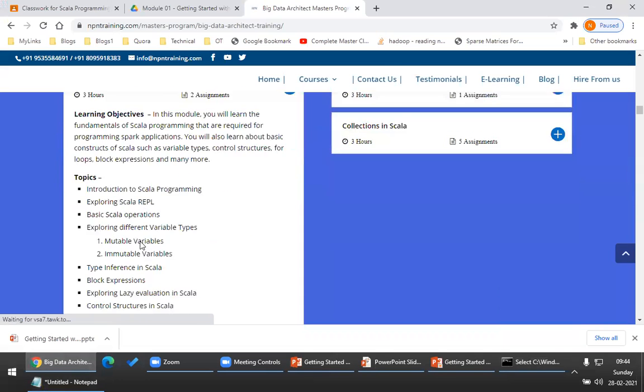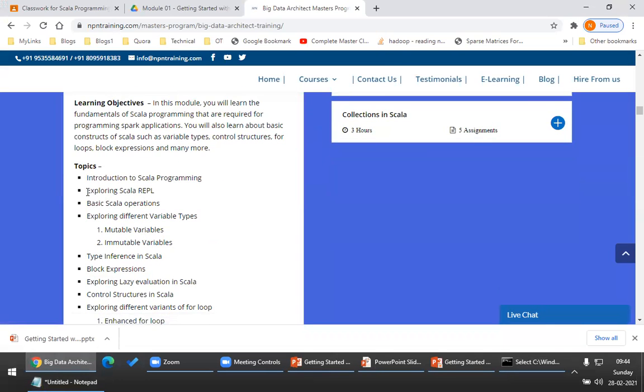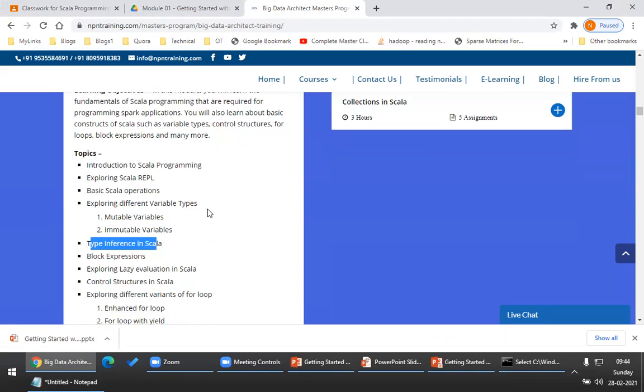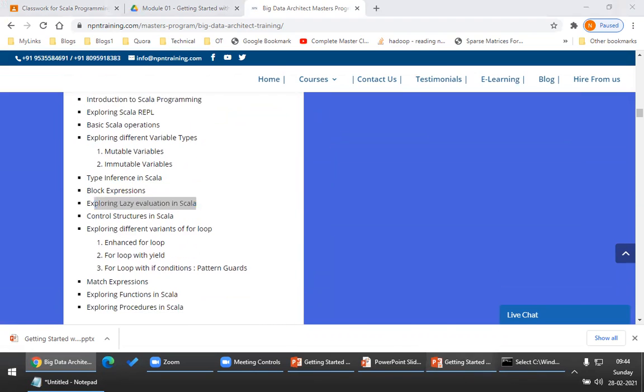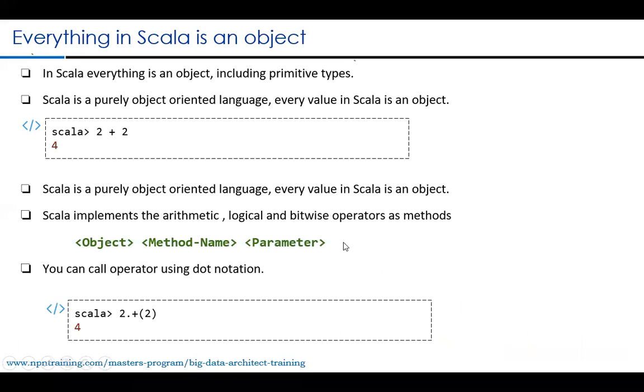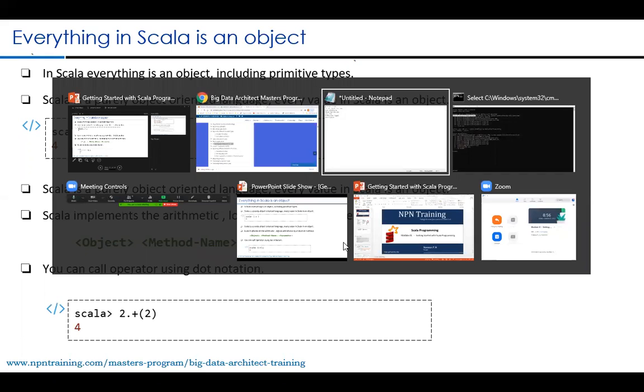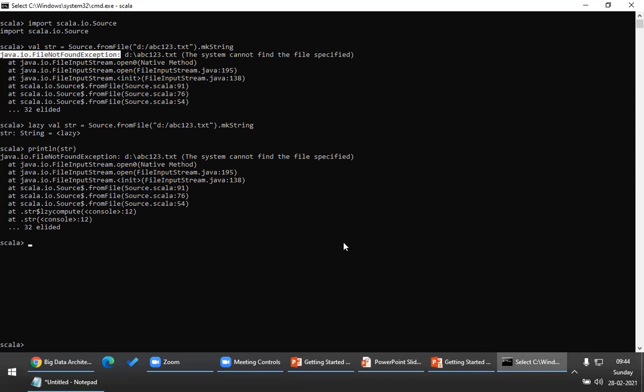So let's get in now. I think we have seen the Scala REPL, basic operations, mutable, immutable, type inference in Scala, block expressions, lazy evaluations, and we'll see the next topics. Now this is very important. Everything in Scala is an object. It is very important that you understand this. Many people are not aware of this. Everything in Scala is an object.